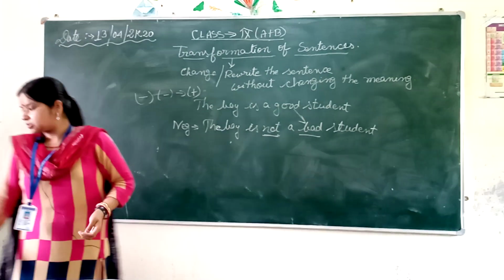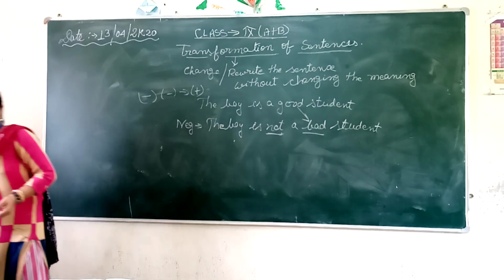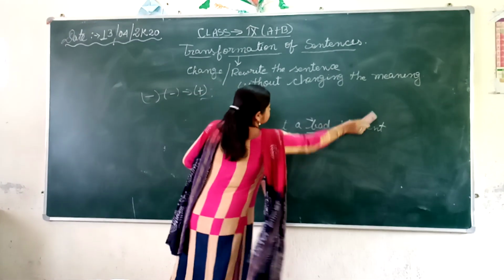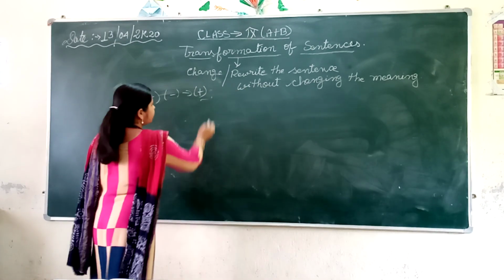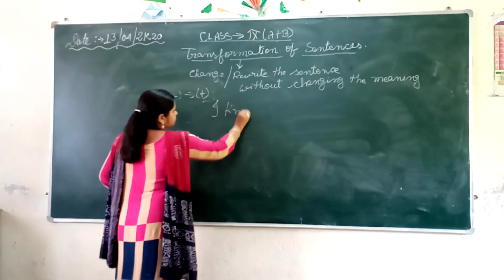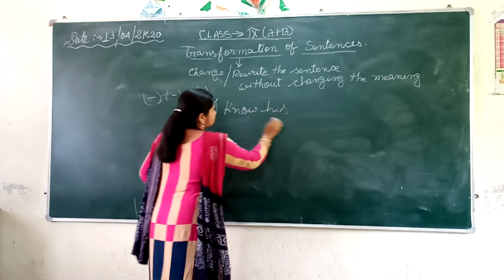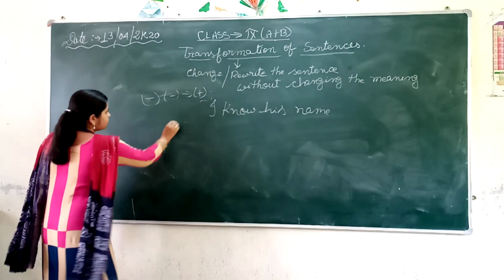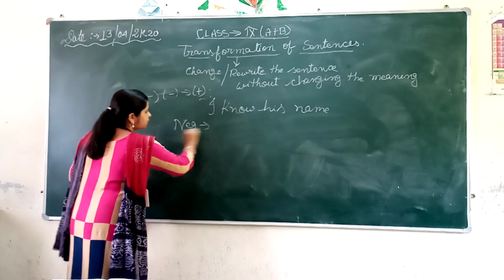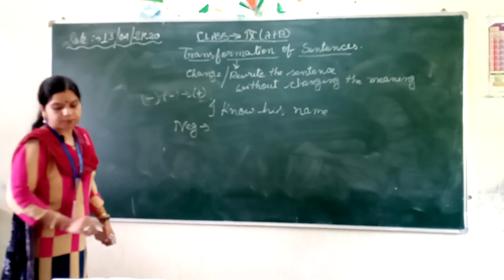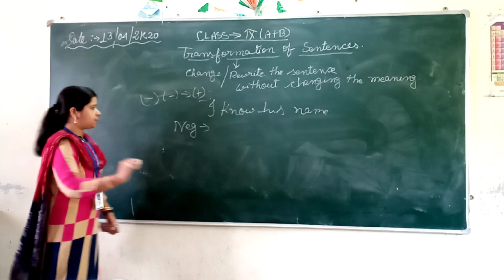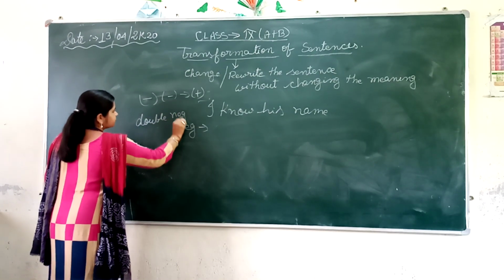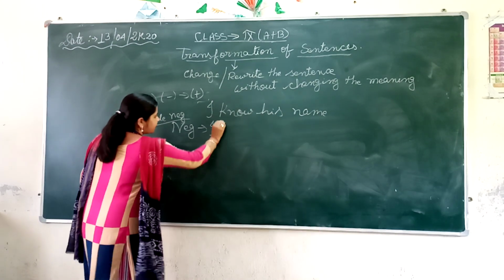Now what is this? Suppose I write another sentence: I know his name. When you are told to change this into the negative form, what will I do? I will use double negative. What will I write?